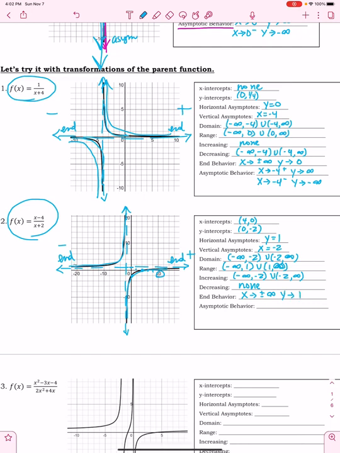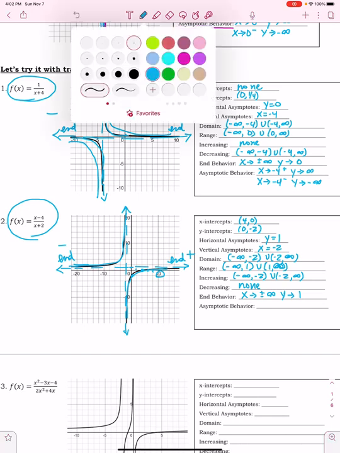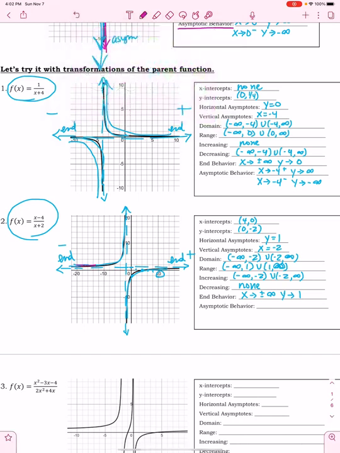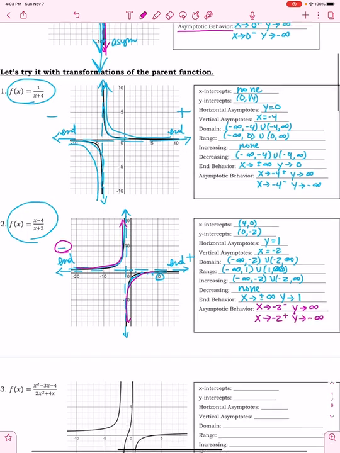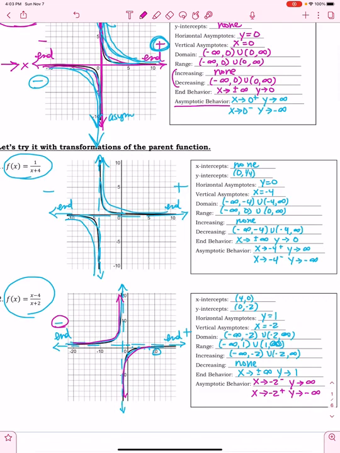And then here, x is approaching, let me change colors again. Here, x is approaching -2 from the negative direction. And y is responding by moving up, so positive infinity. Over here, x is approaching -2 from the positive direction, y is approaching negative infinity. So there's just an overview of 3.1.